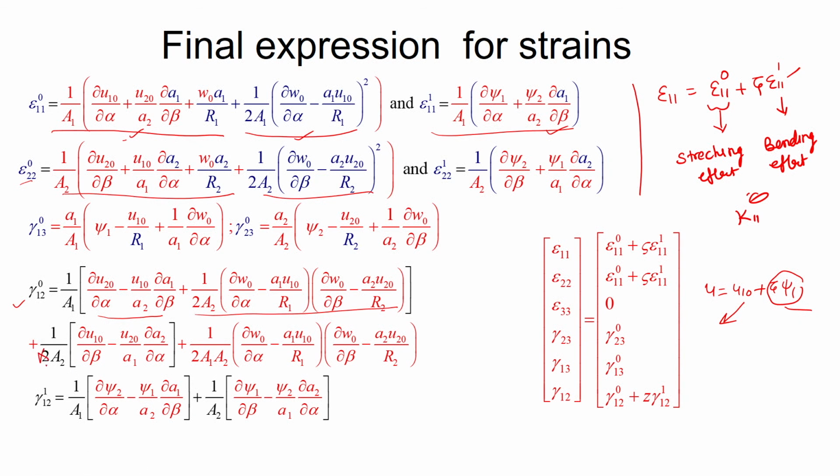Here it will be 1 by a2 and 1 by 2 a1 a2. There are some terms in which 1 by a1 can be taken out, and some terms in which 1 by a2 can be taken out. These terms correspond to the linear contribution and these terms correspond to the non-linear contribution. Then gamma 1 2 can be expressed like this.